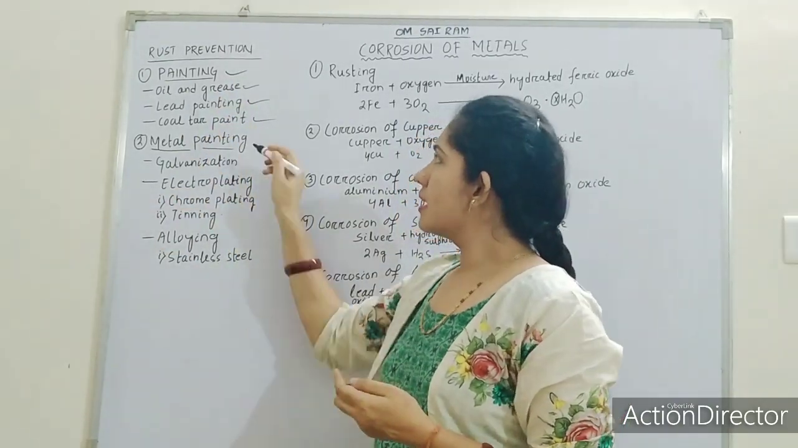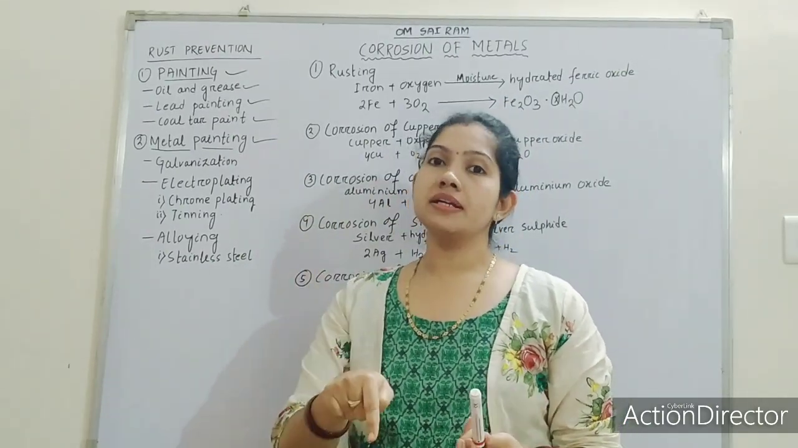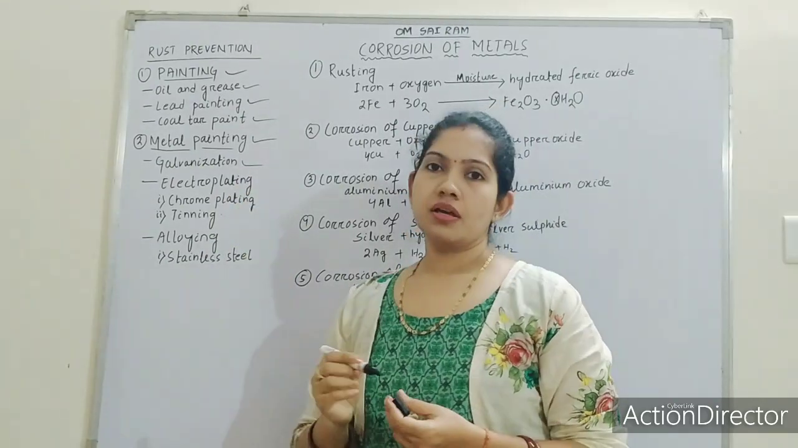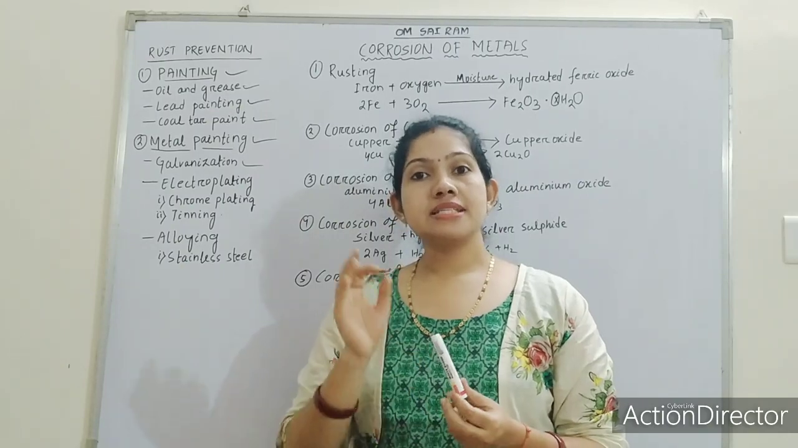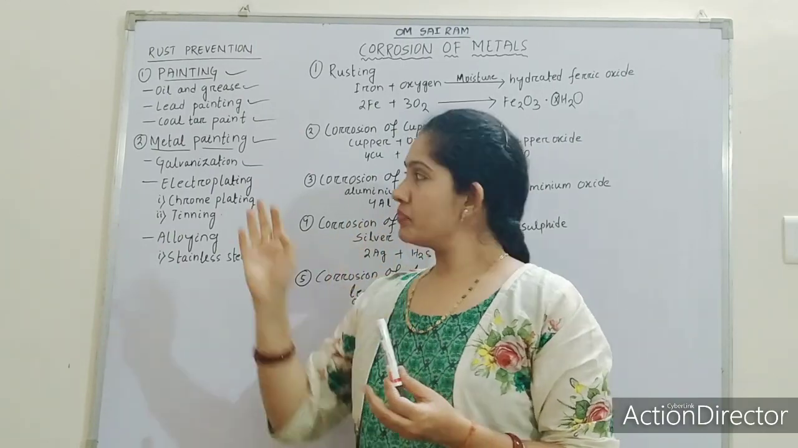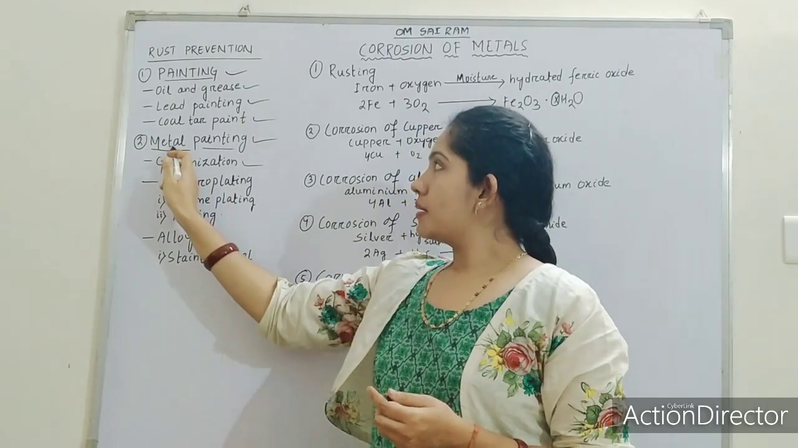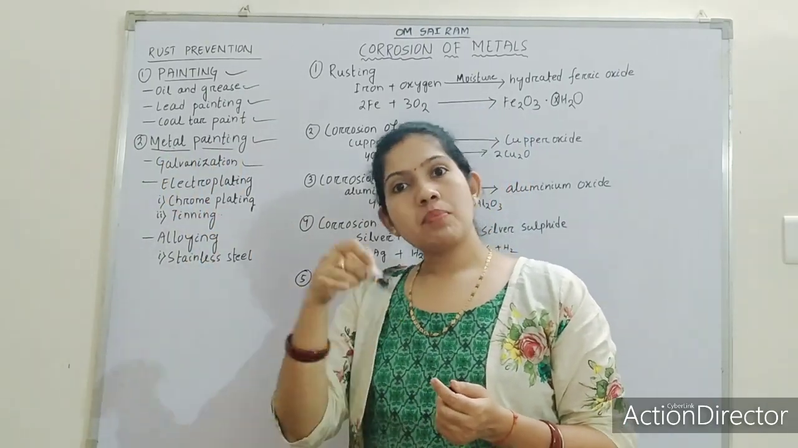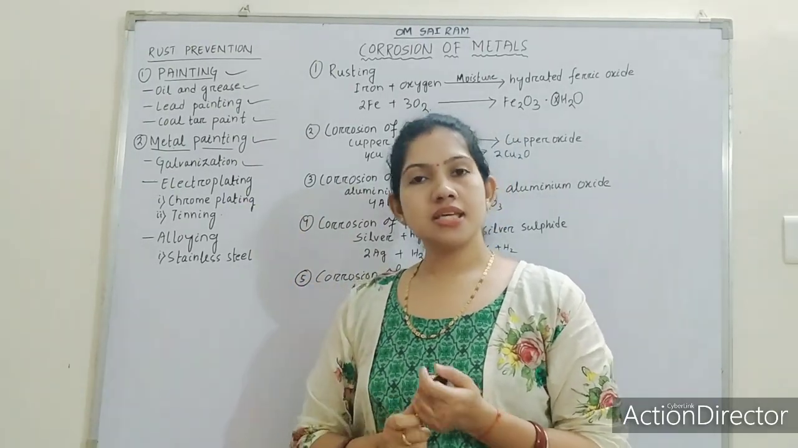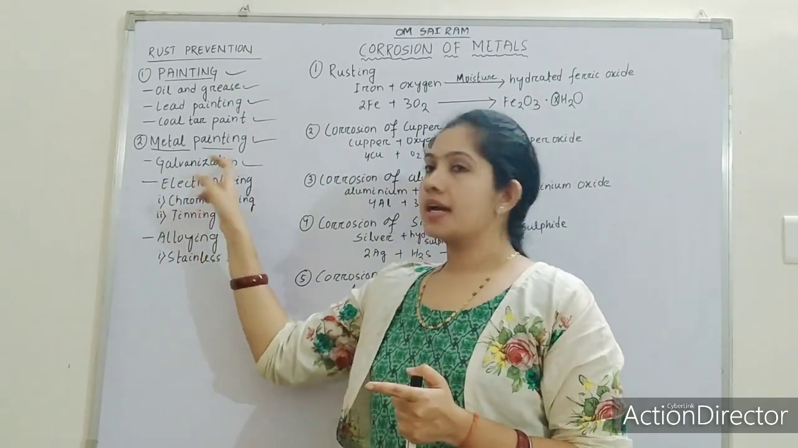The second one is metal painting. When metals are used for painting, we call it metal painting. The first one is galvanization. Galvanization means when zinc is coated over iron, we call it galvanization. Very important, just remember: when zinc is coated over iron, we call it galvanization. As I said, in metal painting one metal is applied over another metal. So when zinc is applied over iron to prevent it from rusting, we call it galvanization.